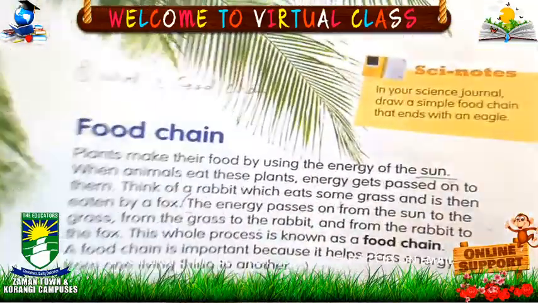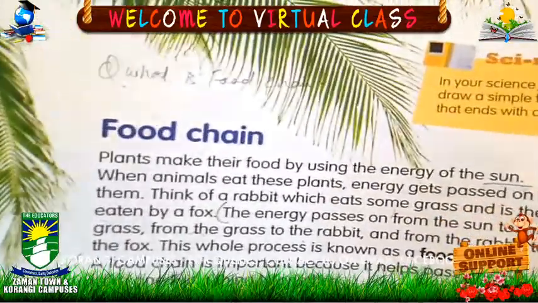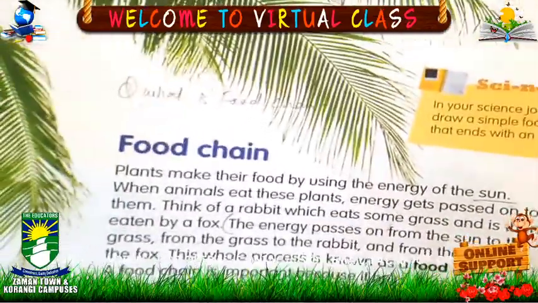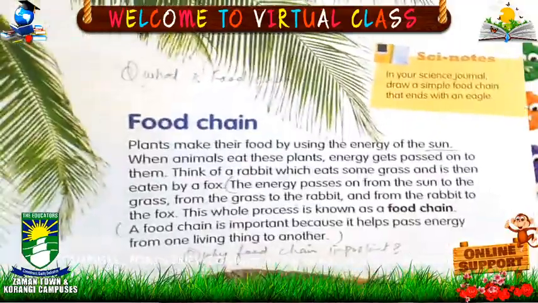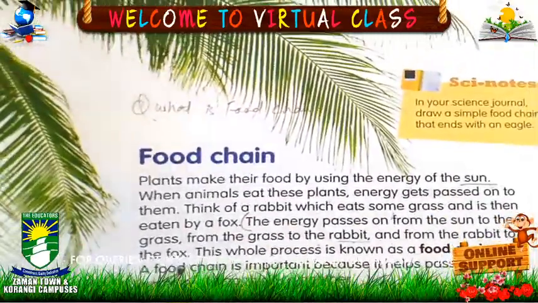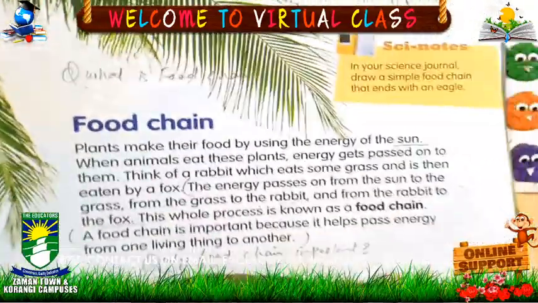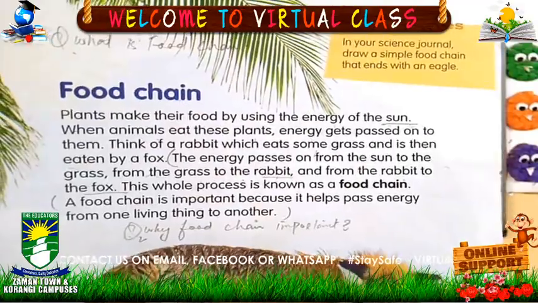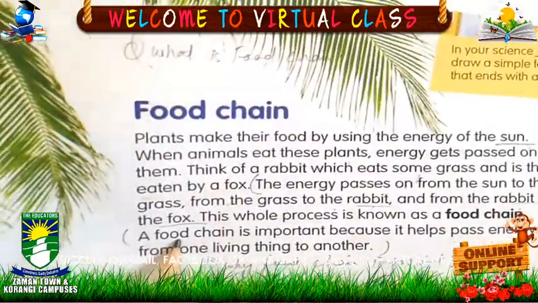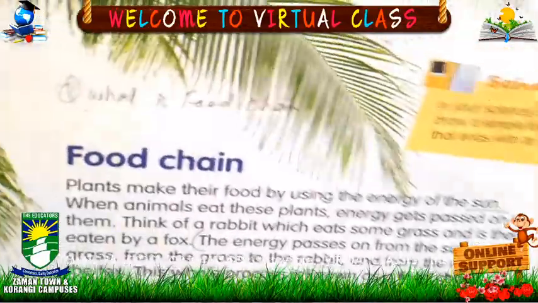Now the rabbit eats that grass, and it will get the energy from that grass. So who gains the energy? Rabbit. Now if the fox eats that rabbit, again the energy will transfer from rabbit to fox. This whole process is known as a food chain.